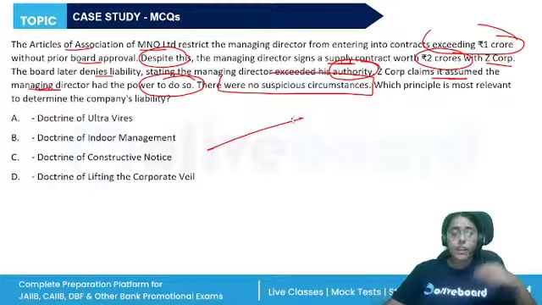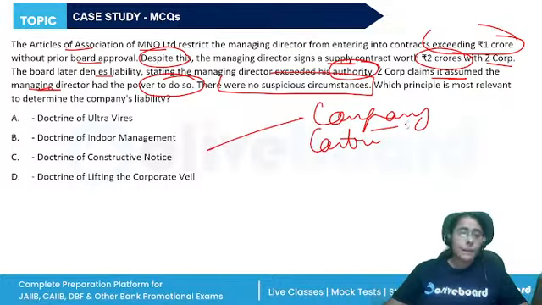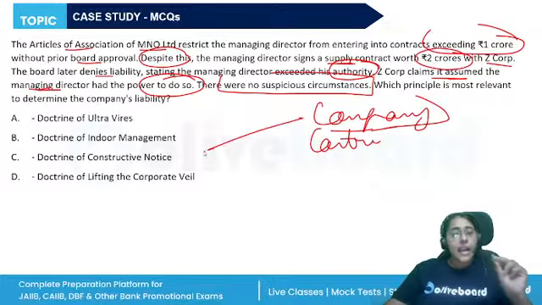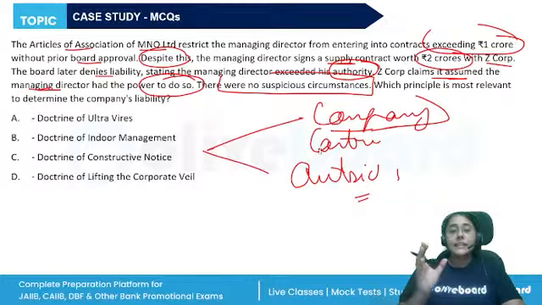See, one principle tries to protect the company from the outsiders. That is the constructive notice, basically, right? Something within the powers of the company is intra vires, something beyond the powers is ultra vires, right? So it protects the company from outsiders. Another doctrine is protecting the outsiders from the internal mismanagement. Both the things are there.